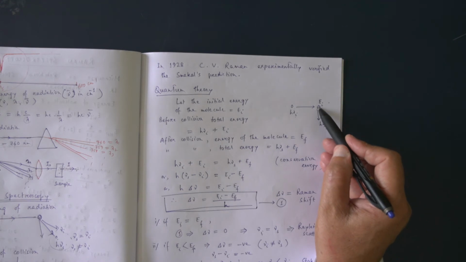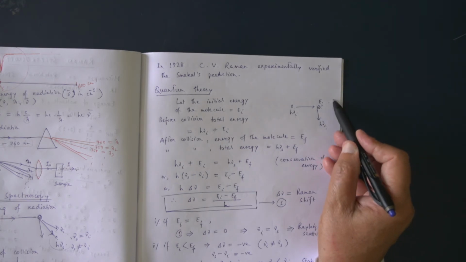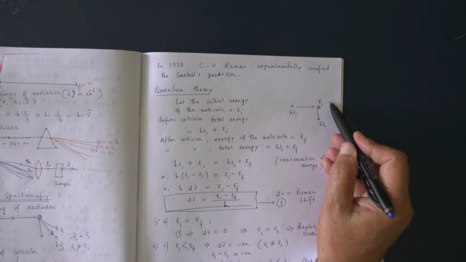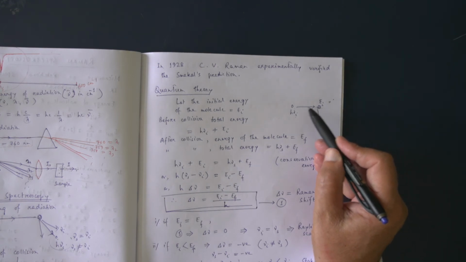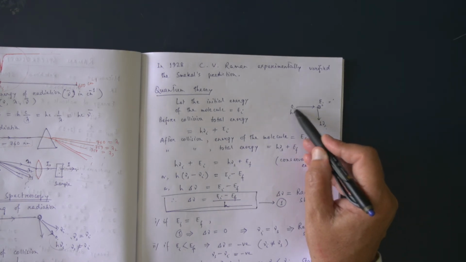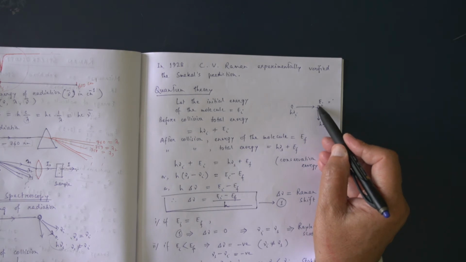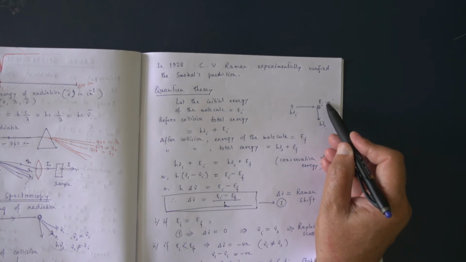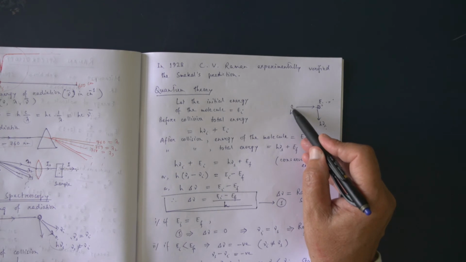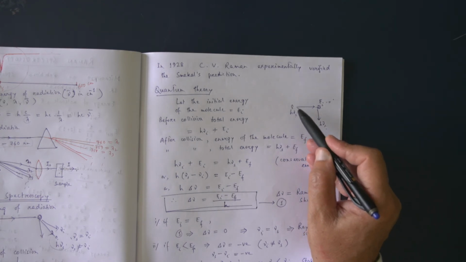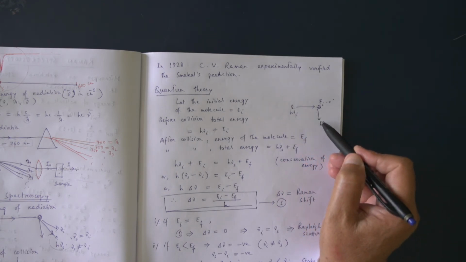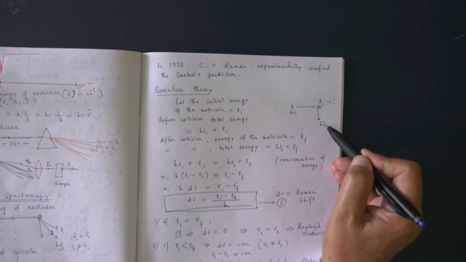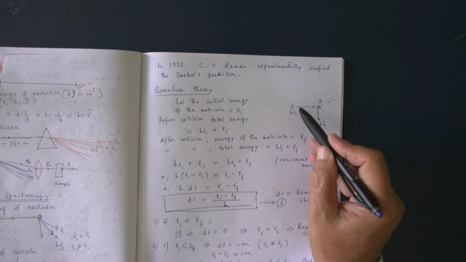Final energy of the molecule is more. That means energy of the molecule increases. Molecule gets energy. Where from? The molecule gets energy from the radiation, from the photon. So the photon loses energy. That means frequency of the scattered photon is less than the frequency of the incident photon.